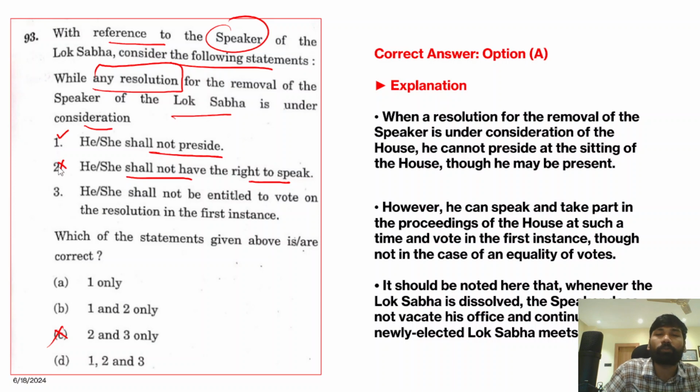In a democracy, everyone is given the right to speak and freely express their views. In parliament, parliamentarians have the right to freedom of speech and expression also. Therefore this statement is incorrect. Statement 2 is clearly incorrect. And he shall not be entitled to vote on the resolution in the first instance. No, he can vote in the first instance, but he cannot vote in case of a tie. So the correct answer for this question is option A, 1 only.